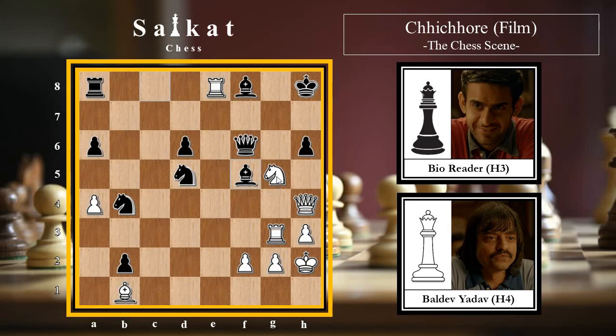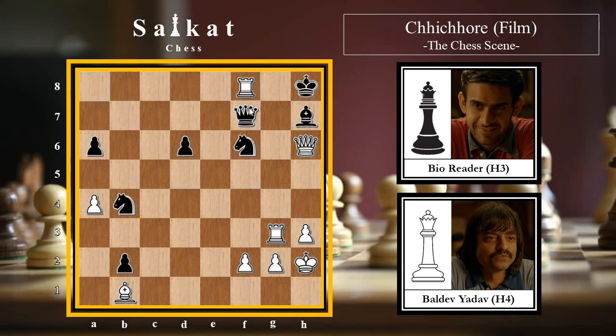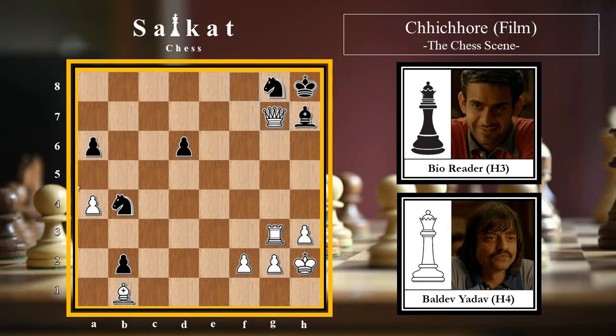Well, white will begin the sequence with knight f7 check, queen into f7, queen into h6 check, bishop h7, rook into a8, knight f6, rook into f8 check, queen into f8, queen into f8 check, and anything like knight g8, it is mate in one by rook g7 checkmate. So that is the mating pattern.